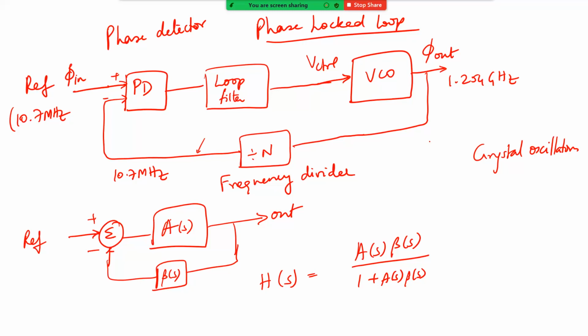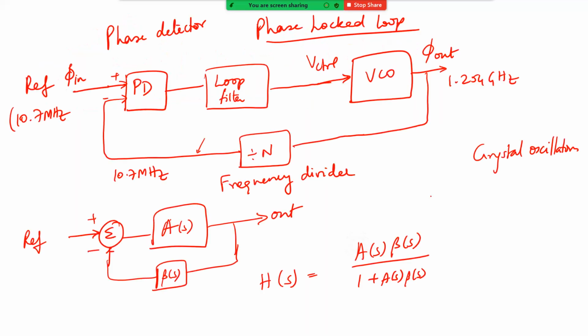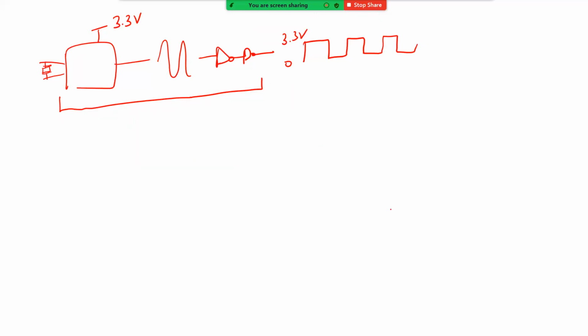For this PD block, how is it designed? You'll be surprised by how simple this basically is. You might get initially confused because I say it's an oscillator, it's a signal, it's a square waveform, and other things, and then I write something like phi in, phi out. So I'll explain. Just bear with me. By the time we conclude today's class, you'll have a very good idea.